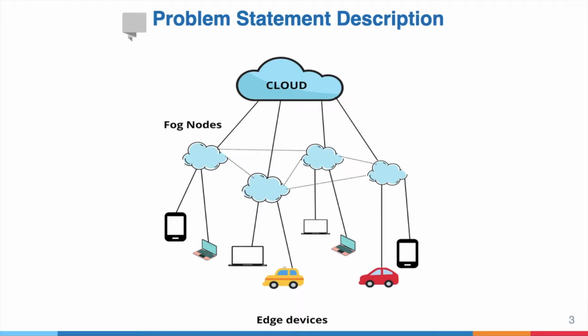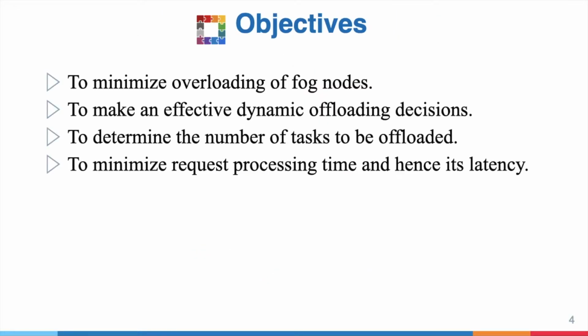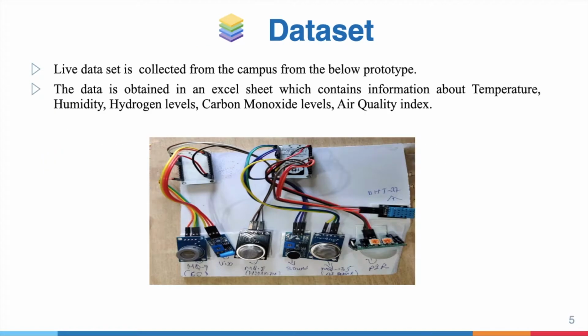So here we propose a Q-learning based dynamic load balancing framework for fog enabled IoT networks. Our objectives are to minimize the overloading of fog nodes, to make effective dynamic offloading decisions, to determine the number of tasks to be offloaded, and to minimize request processing time and hence latency.